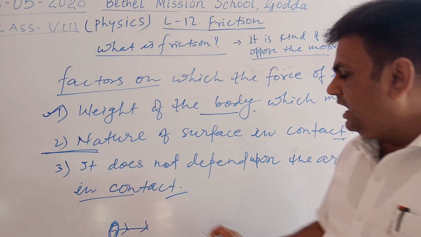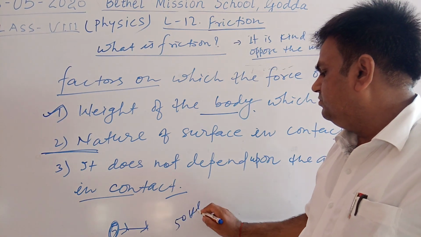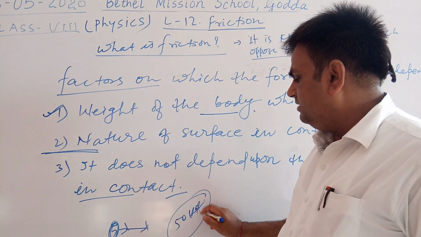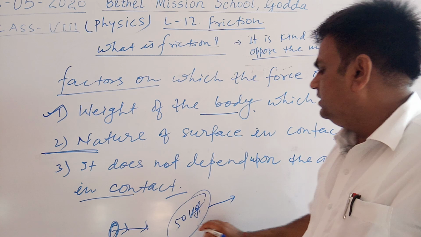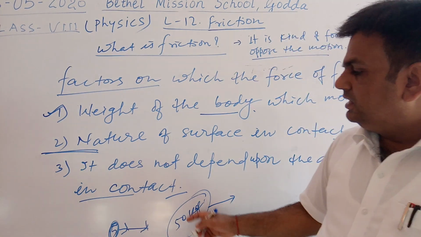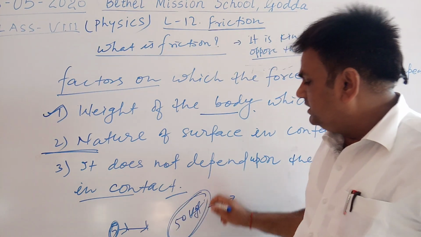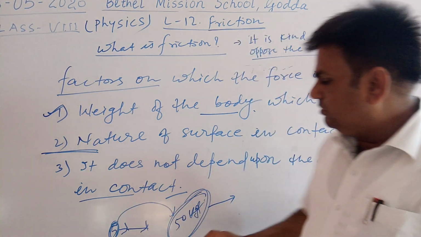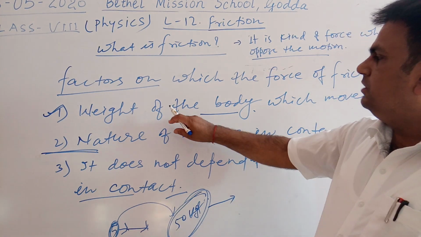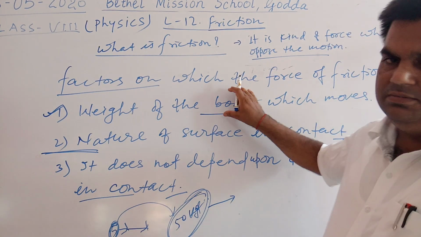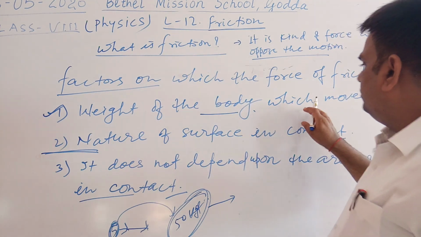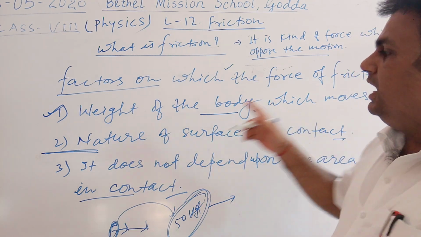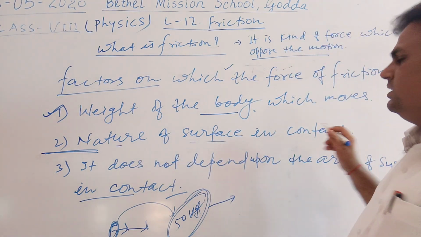But if we have a bag whose weight is 50 kgf, we can't pull it easily because its weight is very heavy in comparison to the other bag. So as the weight of the object increases, the force of friction will increase at the same rate.